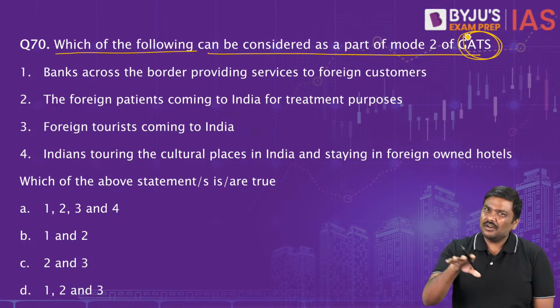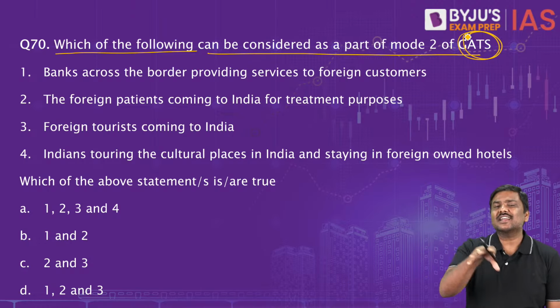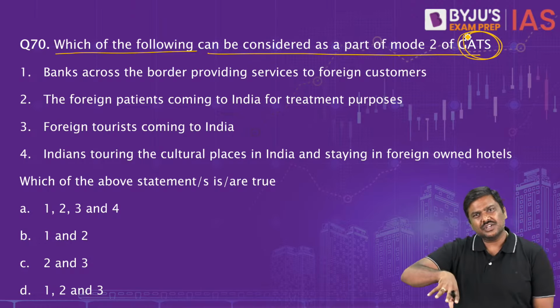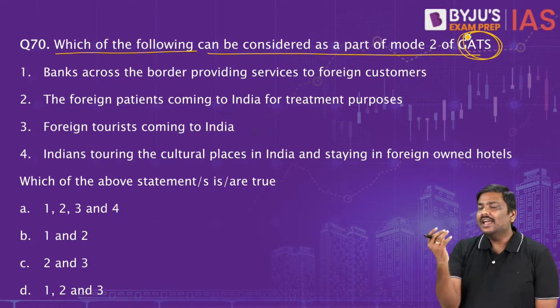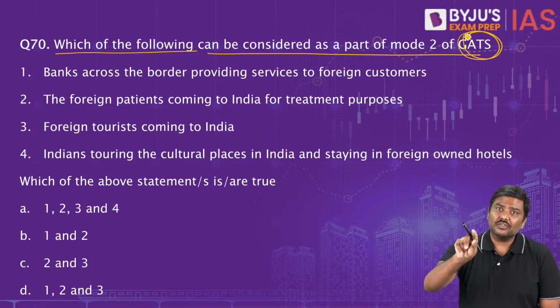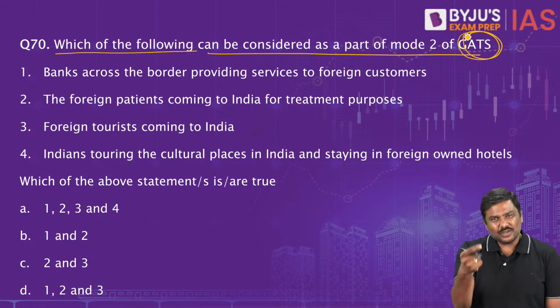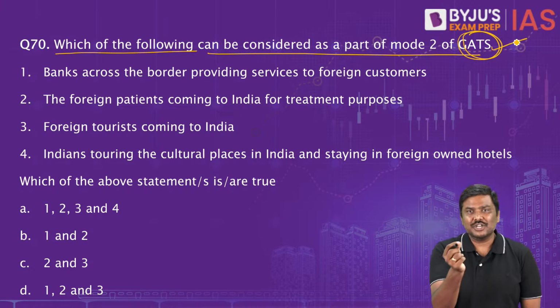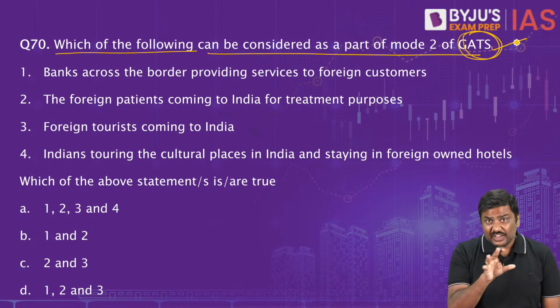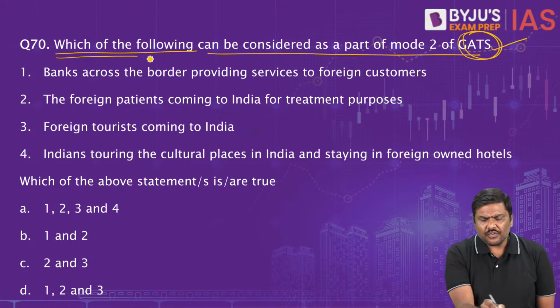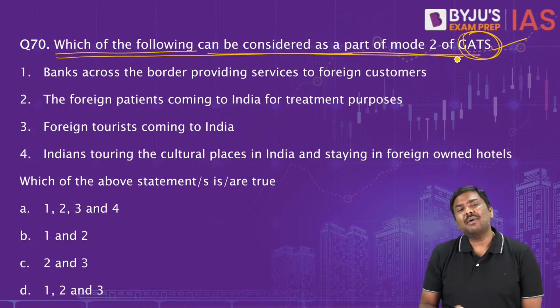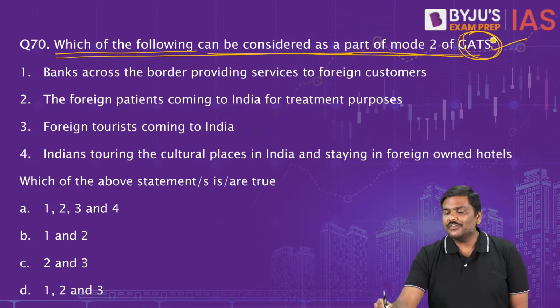GATS is very important because the Government of India is conducting negotiations and signing free trade agreements with many countries, and they are covering services as a part of the free trade agreement. That is the only reason why I've picked up a question on GATS here. And the question is very straightforward. Which of the following can be considered as a part of mode 2 of GATS?